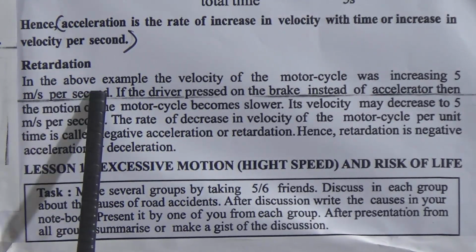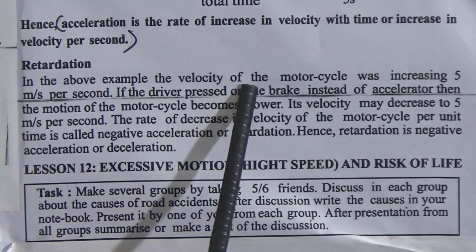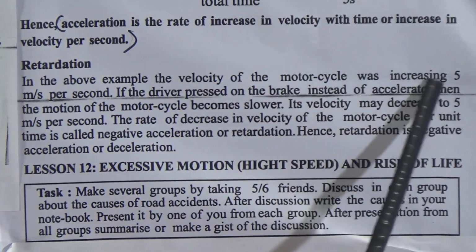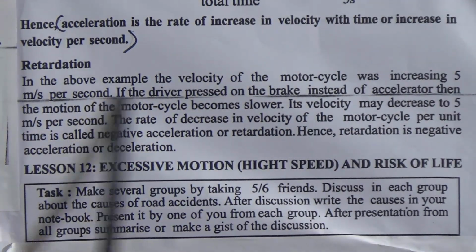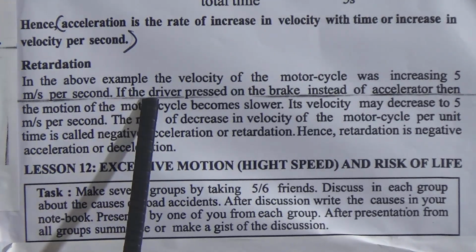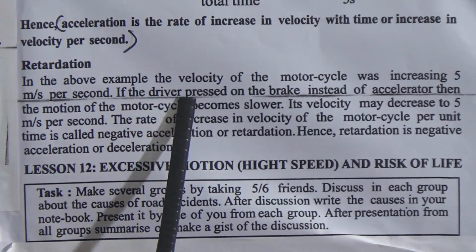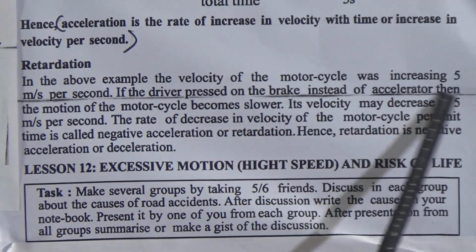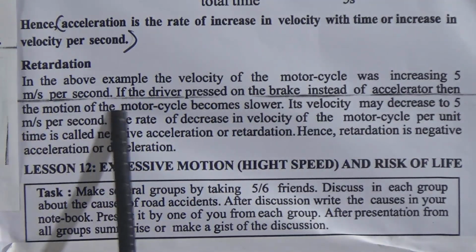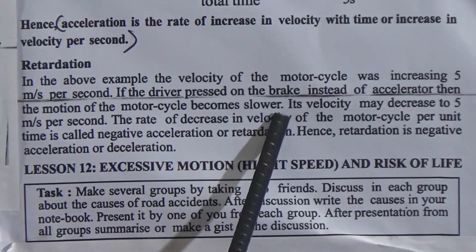In the above example, velocity of the motorcycle was increasing 5 meter per second. If the driver pressed on the brake instead of accelerator, then the motion of the motorcycle becomes slower.